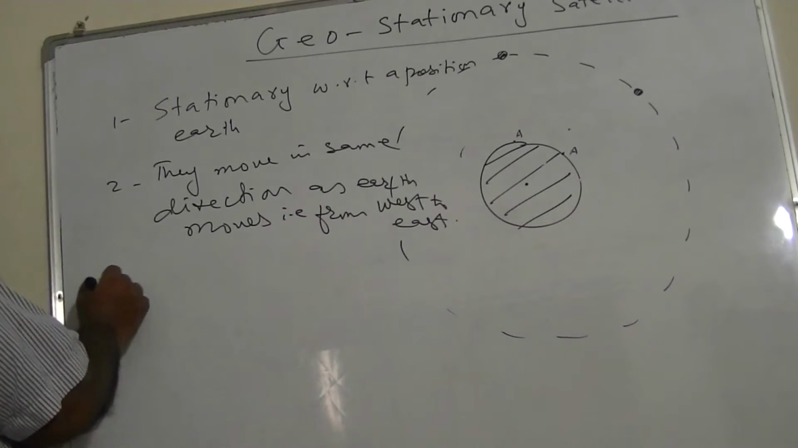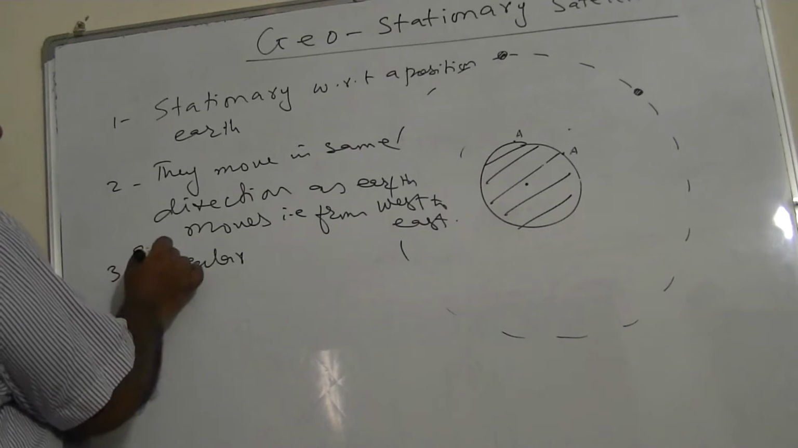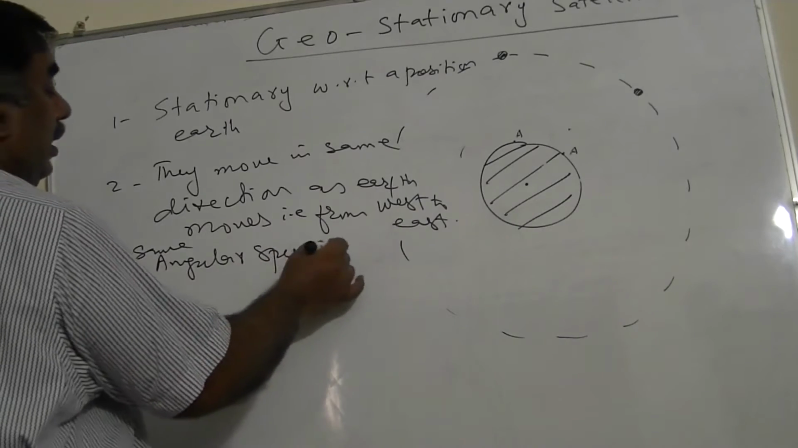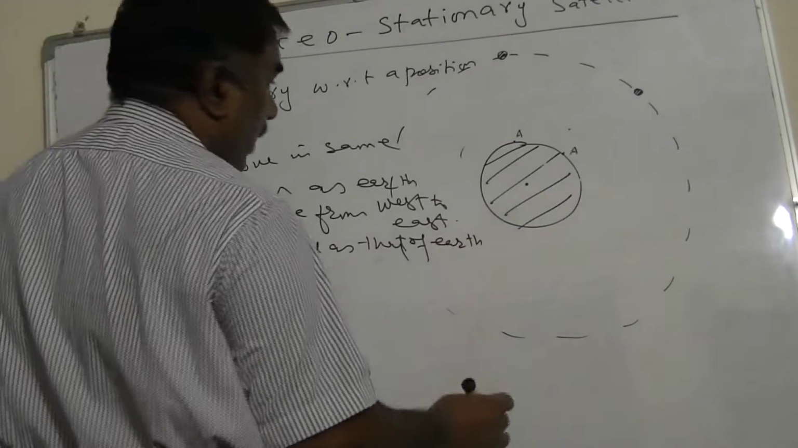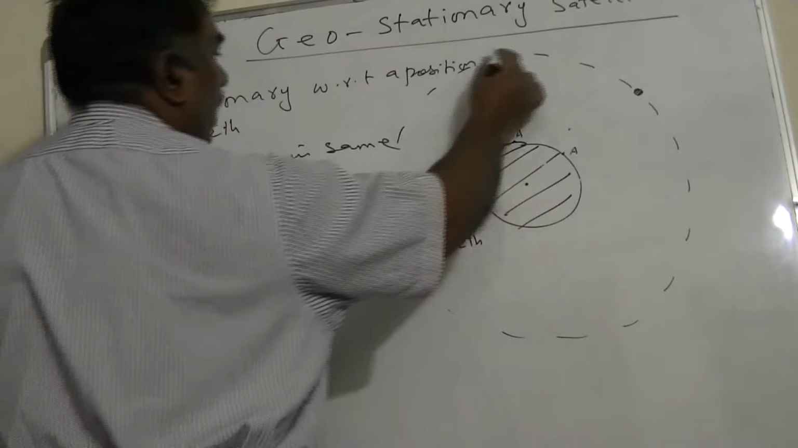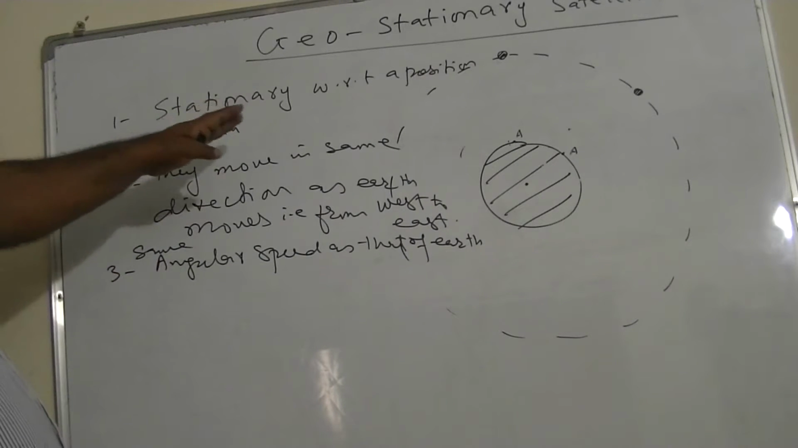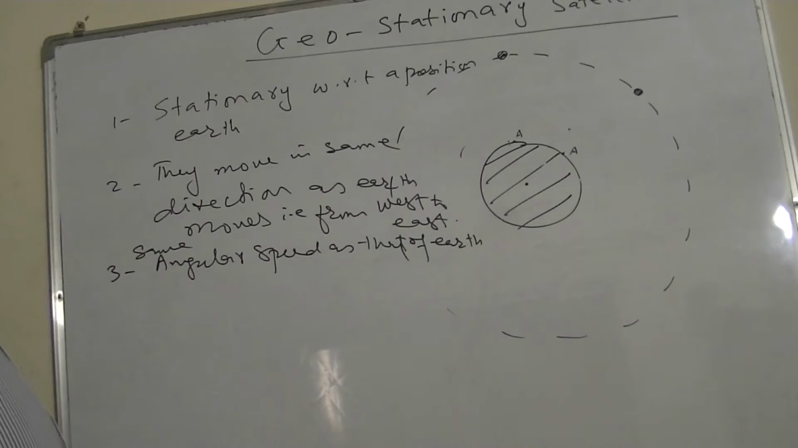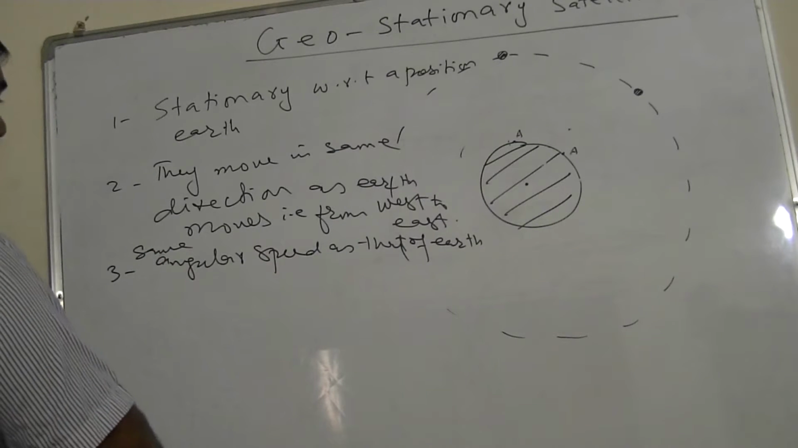Third property is they have the same angular speed as that of Earth. It is quite clear. Suppose if a point on Earth reaches from here up to this one, the satellite will also complete its circumference or its path. So clearly, first property is stationary with respect to a position on the Earth. Second is they move in the same direction as Earth moves, from west to east, and they have the same angular speed as that of the Earth. These are the three properties.